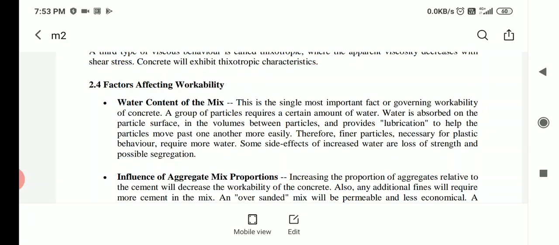You are going to mix some water for the concrete preparation. When you are mixing the concrete, the water should be in the correct proportion. If you add more water, what happens? All the particles will not get mixed. They will separate from each other, and then segregation occurs. If segregation occurs, workability reduces. Hence, water content is an important factor for workability. Increase in water content decreases the workability. Remember this.